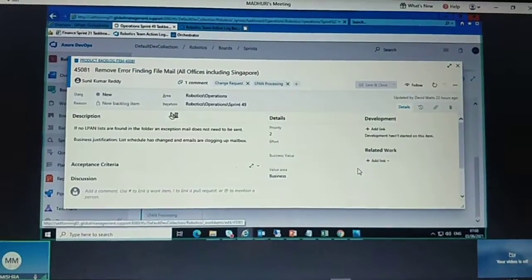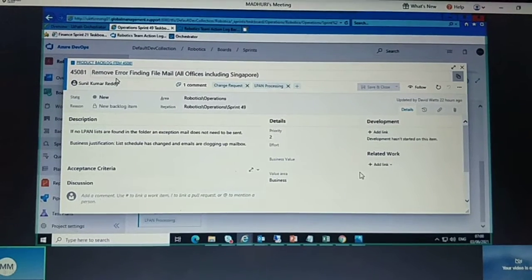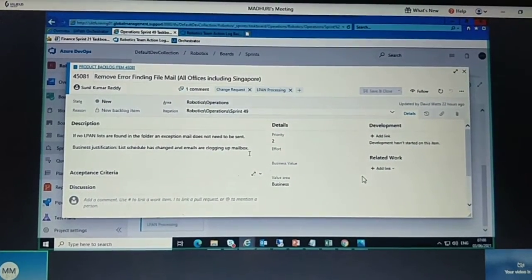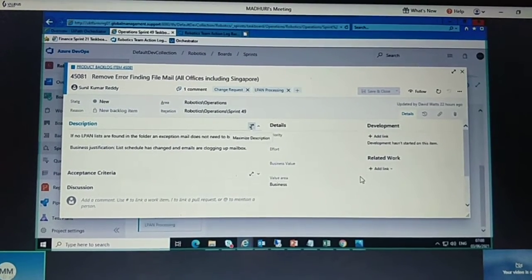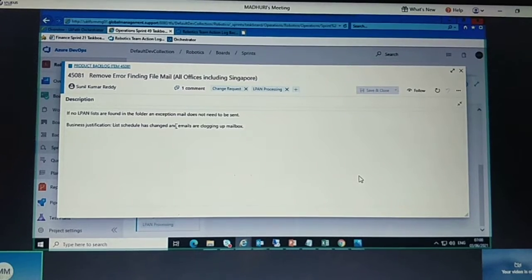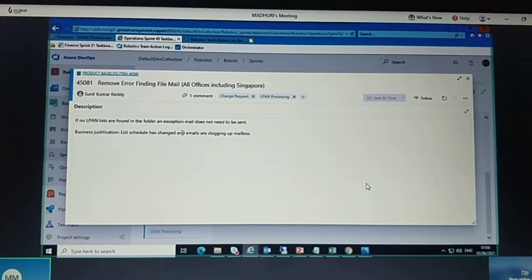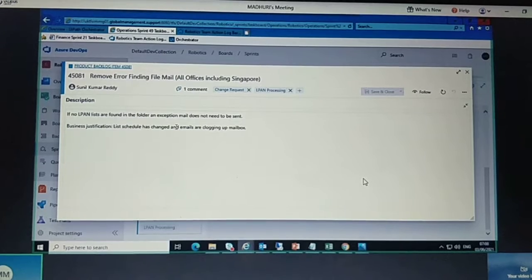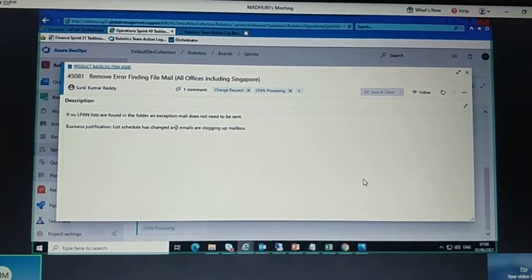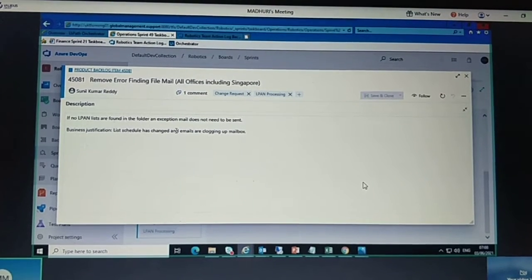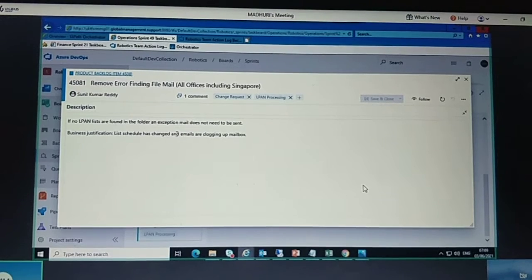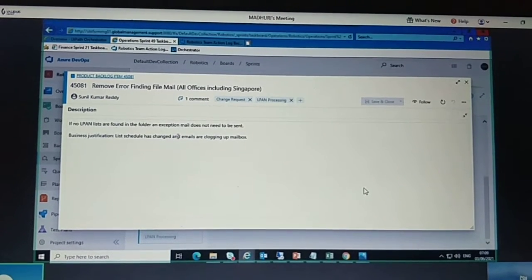Your first sprint is this one, which is remove error finding mail for all offices including Singapore. What does that mean? Suppose in your to-do folder there is no unopened list form, so in that case we don't have to send any mail to business. Earlier, whether we had an unopened list or not, we always sent one mail that the process is completed.